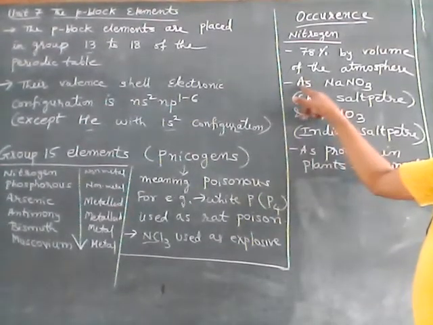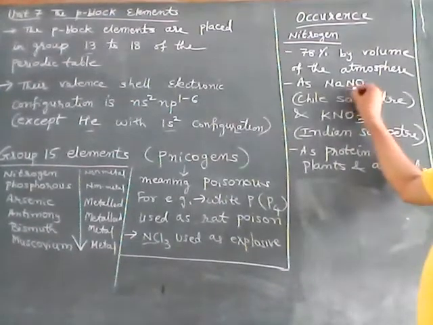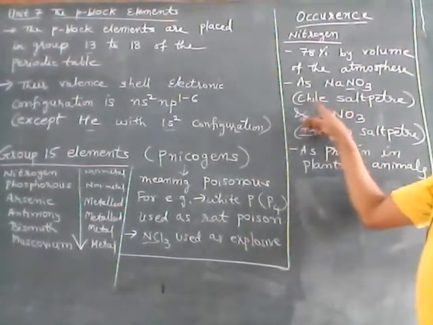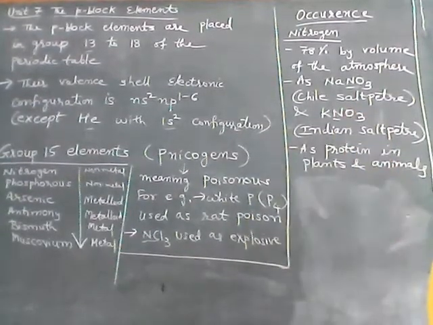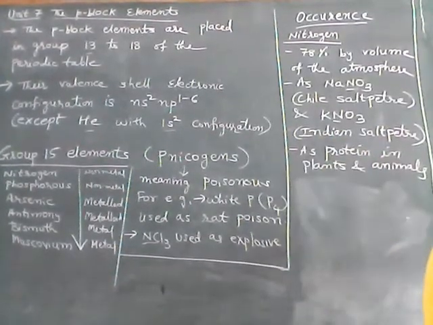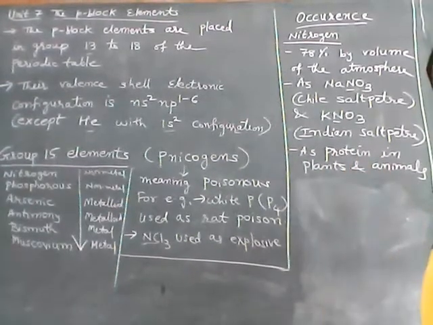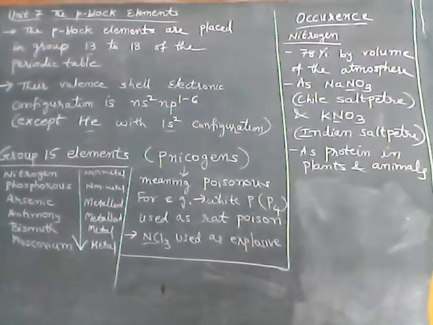Nitrogen is also found as sodium nitrate, NaNO3, also known as Chile saltpeter, and nitrogen is also present in KNO3, known as Indian saltpeter. Nitrogen is also present as protein in plants and animals. So these are the ways nitrogen can be obtained.